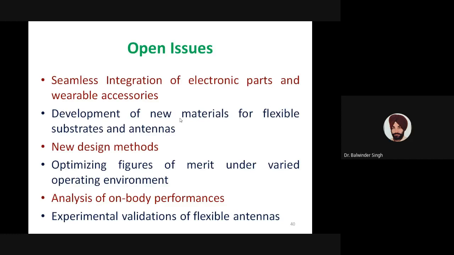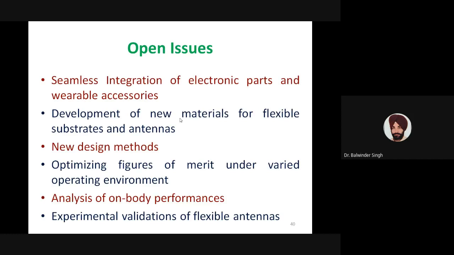New design methods are needed for different types of wearable antennas. This is also a major issue. What can be the easy and fast design or fabrication methods using which we can implement these flexible antennas? As we are discussing repeatedly, these antennas are not subjected to the same type of environment; they are subjected to different environments.